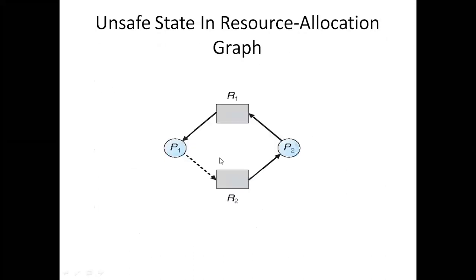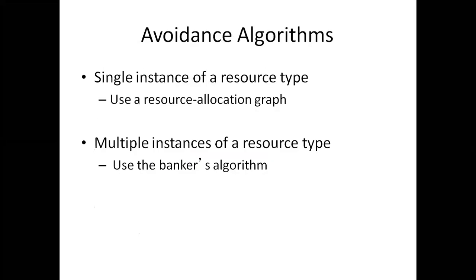In this case, if we observe here, this is a resource allocation graph. There are two techniques for avoiding the deadlock. One is for a single instance resource allocation graph. Initially, whenever a process requests a resource, we should not directly draw the solid lines. Whenever there is a request or an allocation of a resource, first you need to draw the dotted lines, that is a claim edge. If there is no deadlock, then you make it a solid line. That is about resource allocation graph. And then multiple instances of a resource. If there are multiple instances of the same resource, how can we avoid the deadlock? With the help of Banker's algorithm, we need to avoid the deadlock.